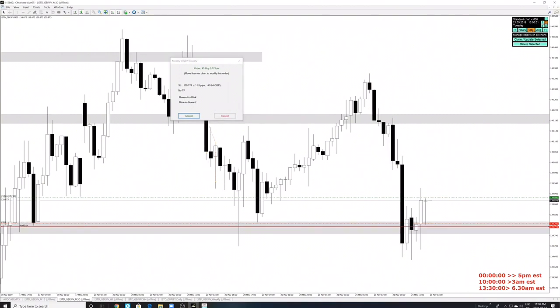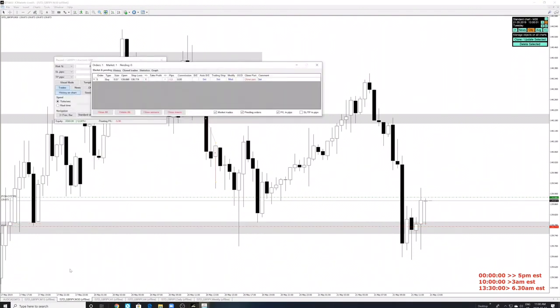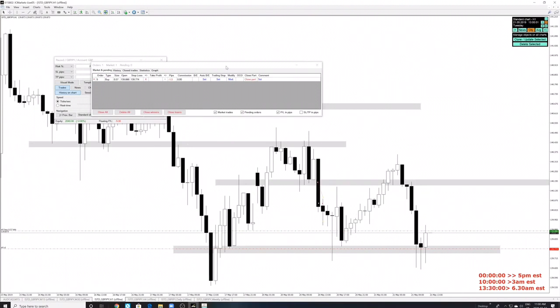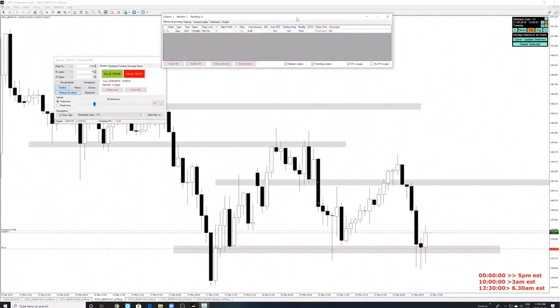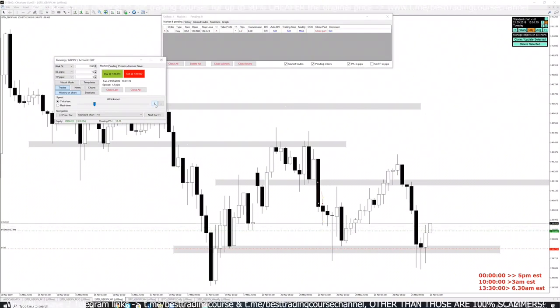What's the lower time frame you look at to enter a trade? I just said it right here. And now we're just going to let the trade run. I don't look at 5 minute. I don't look at 1 minute. I don't look at all that stuff. I just use the same concepts we learned here.